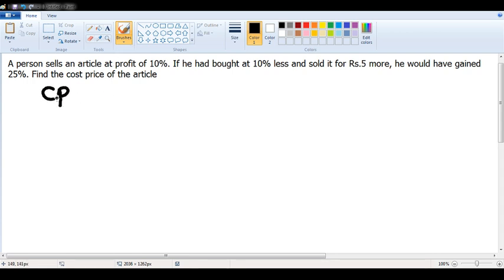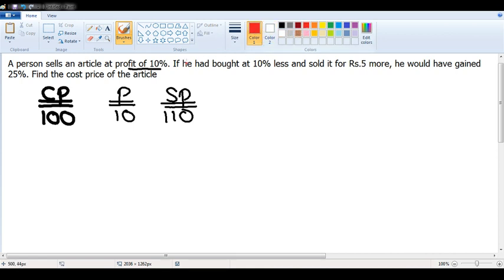That means, because it is in percentage, I assume the cost price as 100. I am reducing the font size a little bit. If the cost price is 100, profit is 10% means 10% of 100 is 10 rupees. That means the selling price will be how much? 100 plus 10, it is 110 rupees. I hope everyone is clear with the first step.